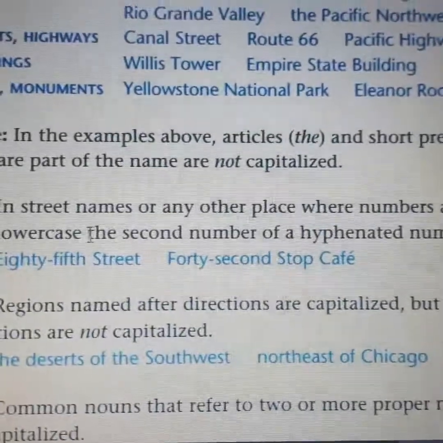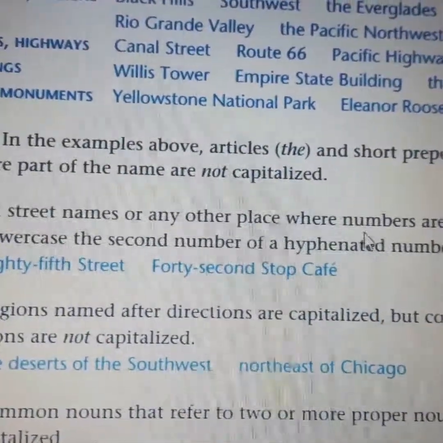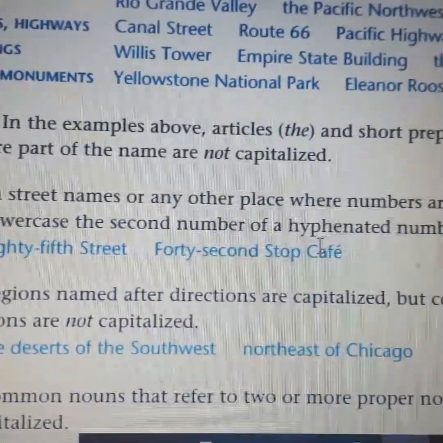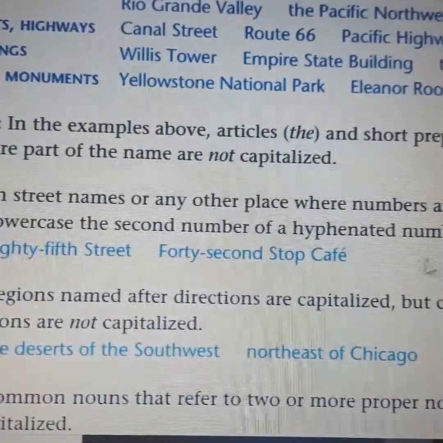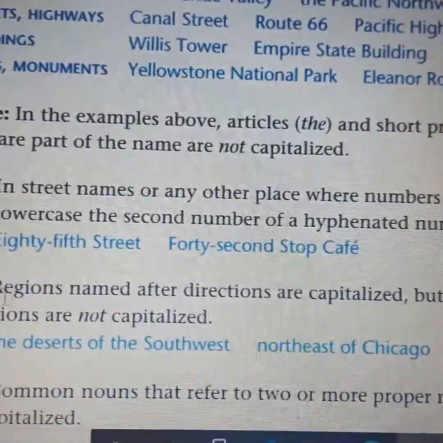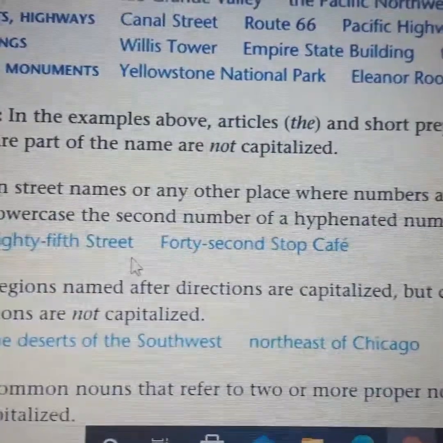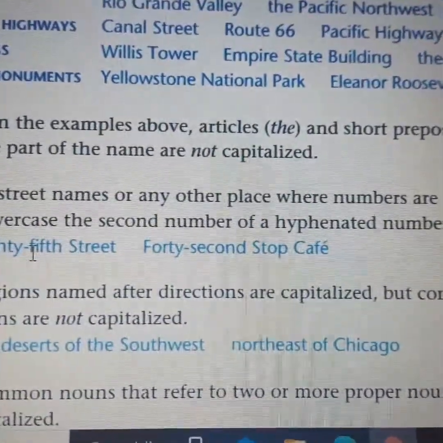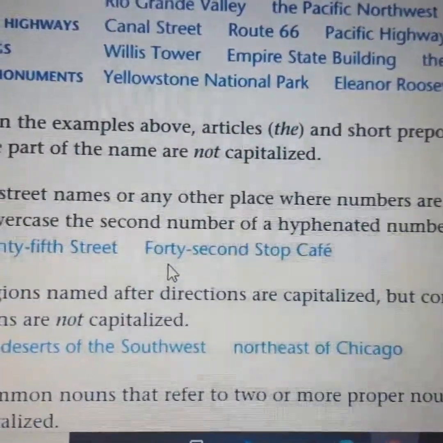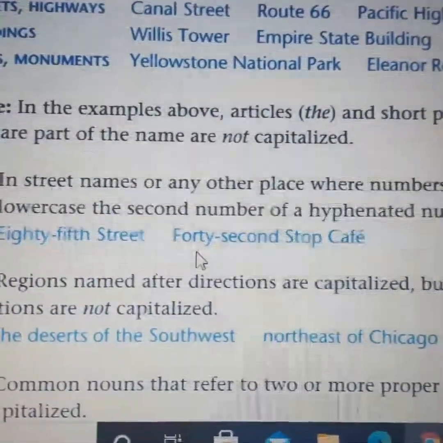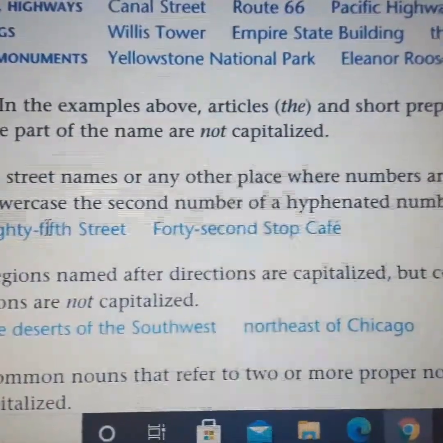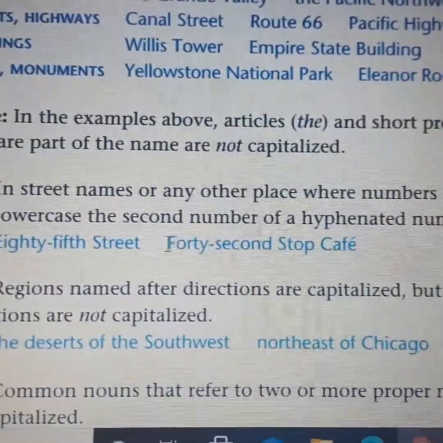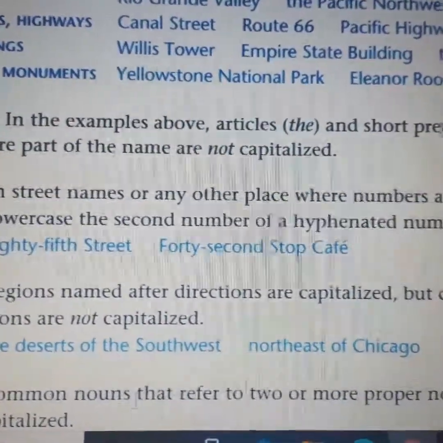Here, in street names or any other place where numbers are spelled out, lowercase the second number of a hyphenated number. So here we have 85th Street. The first letter is a capital letter, but in a hyphenated number, if you remember when we talked about this yesterday, here we have a small letter. Same thing here, 42nd, the F is capital and the S is a small letter.